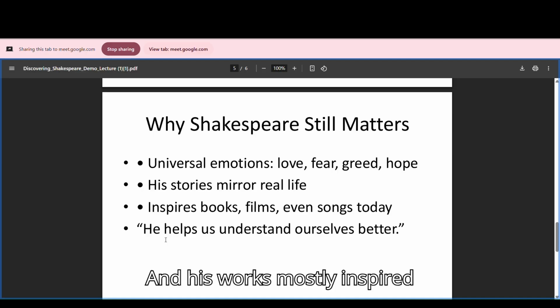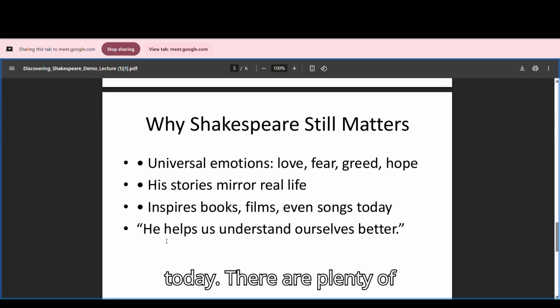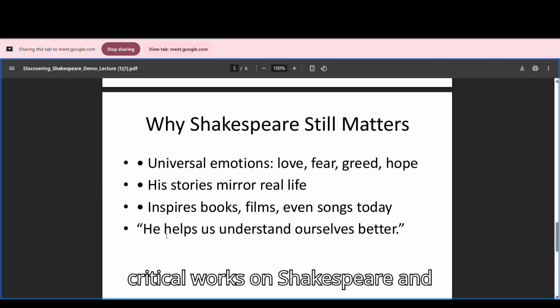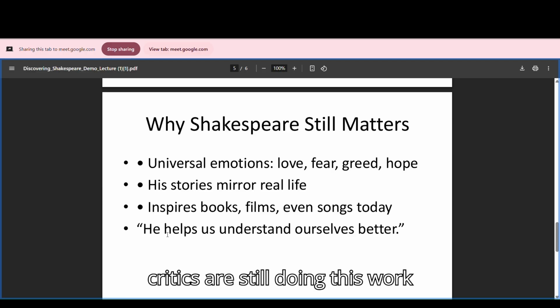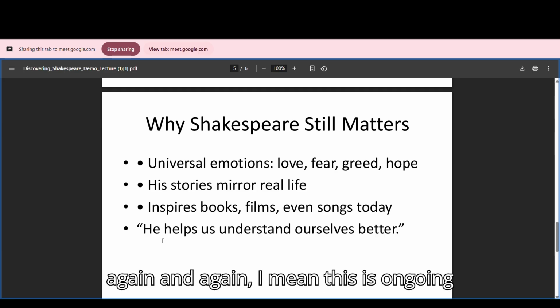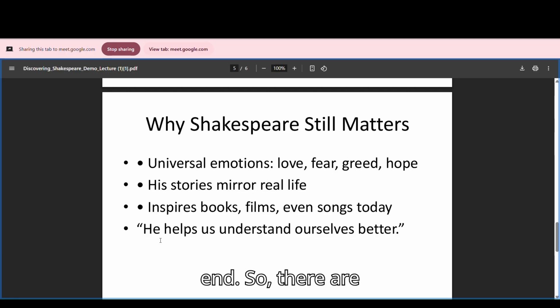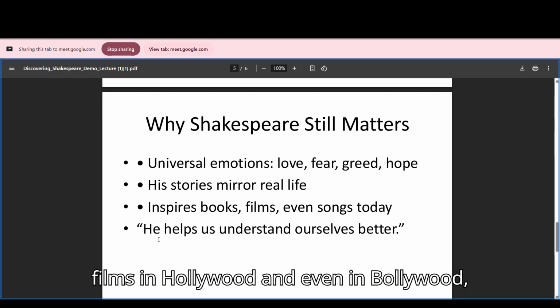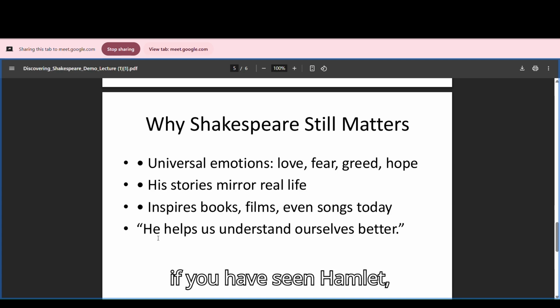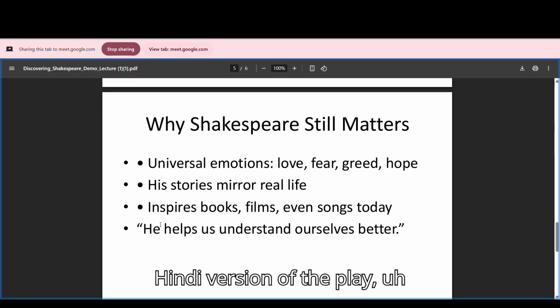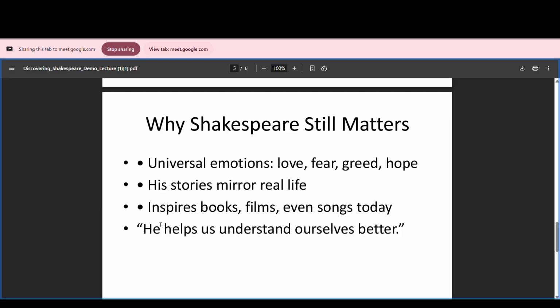His works have inspired books, films and songs even today. There are plenty of critical works on Shakespeare, and critics are still doing this work again and again. This is ongoing work. This is something that will never end. There are films in Hollywood and even in Bollywood. If you have seen Haider, the Hindi version of Hamlet, they adapted the movie from that play.